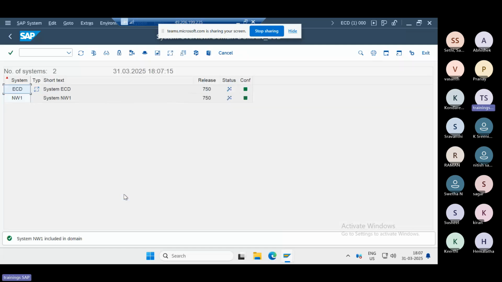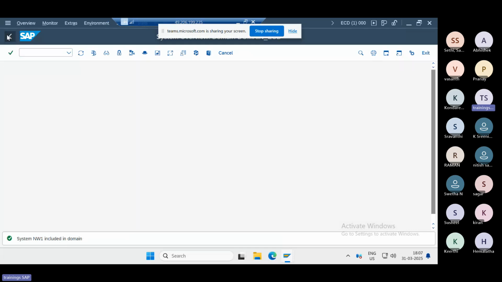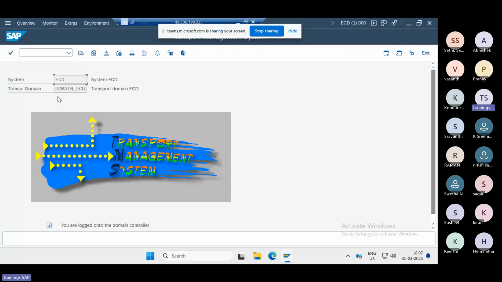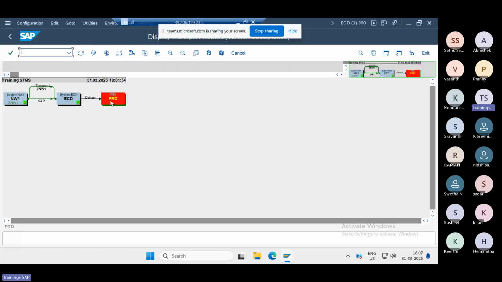Done. Here you can see your NW1 system is included in the transport domain. Both systems, ECD and NW1, are now added into the transport domain. Once they are added, we need to configure the transport routes.